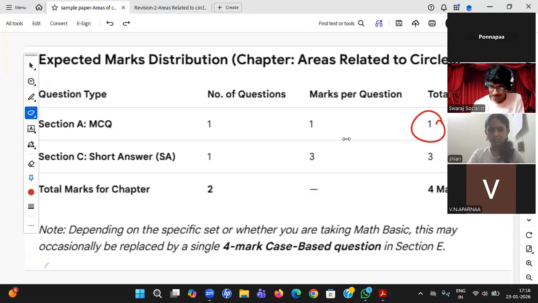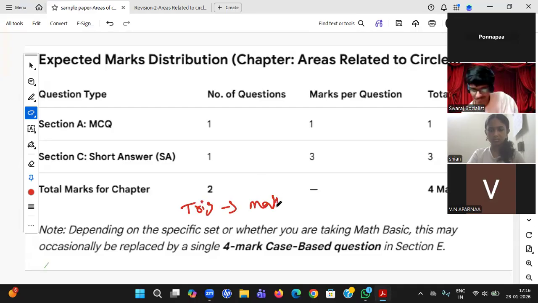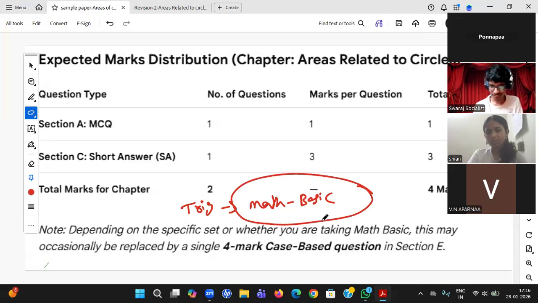Why is it sometimes basic difficulty standard? Students, I have seen some of the questions. One trigonometric question I have seen in the math basic sample paper, and I am sure that none of the standard students can solve it either. Once you know how to solve it, that's fine. But the very first time you're not able to solve it. Why? Because the template I gave for trigonometry, I said that for 99% of questions you will be in the right direction. But if you use the template here, you're going to get stuck. I did not take that question, very little chance, neither in revision nor in the sample paper.